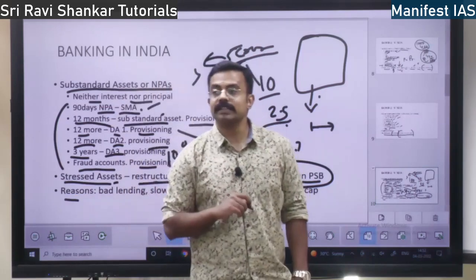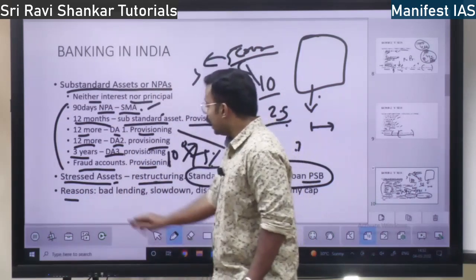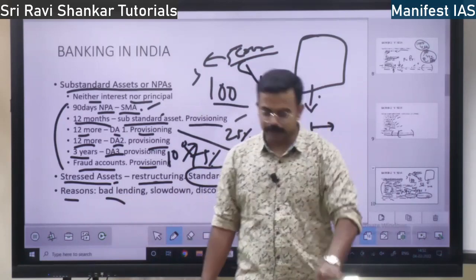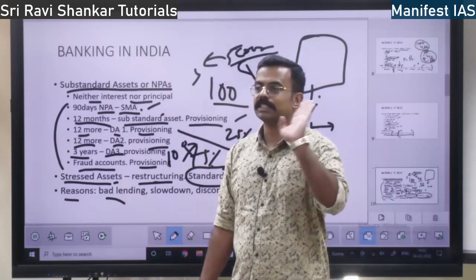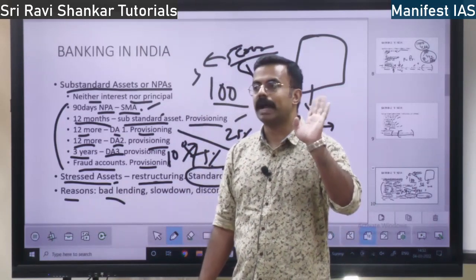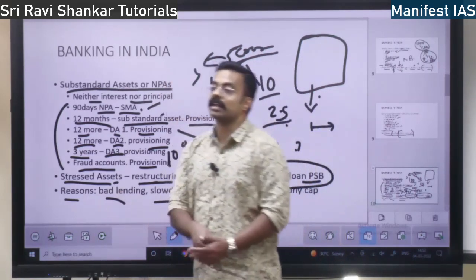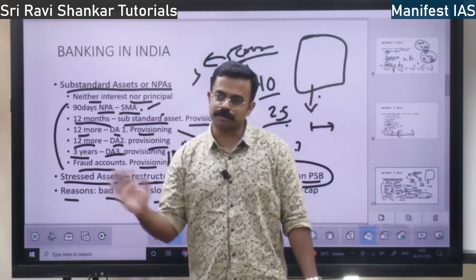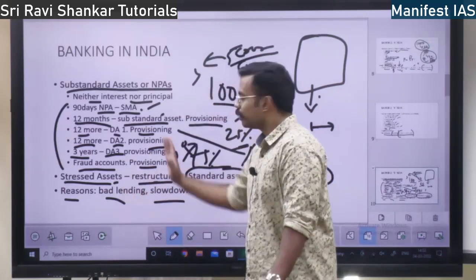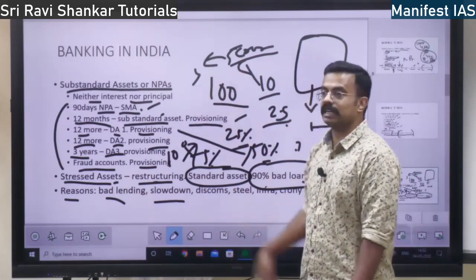Next, why stressed assets? What is the reason behind stressed assets? One is bad lending. The person is not eligible, yet they are going to give loans. Bad lending. Next, economy slowdown. That means the company slows down due to COVID or some other reasons. Then also assets will become stressed or substandard.